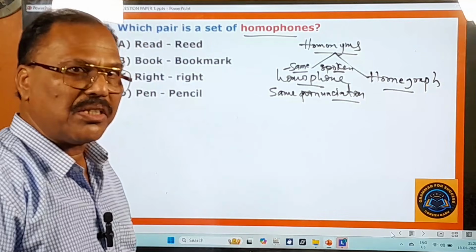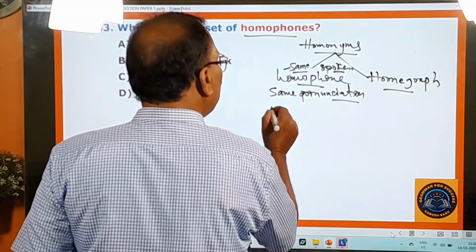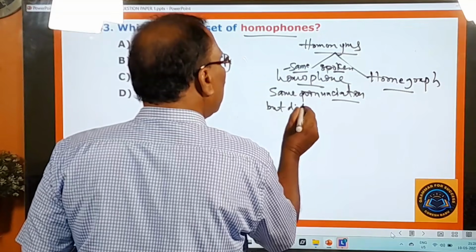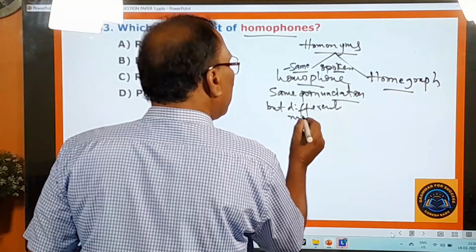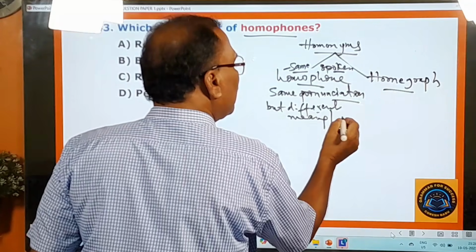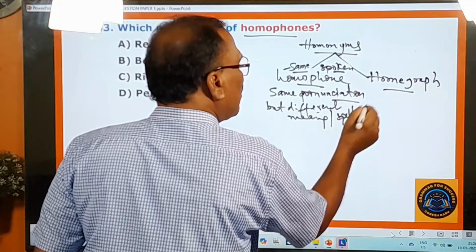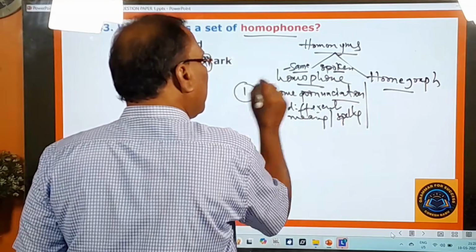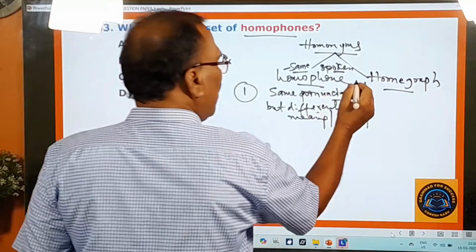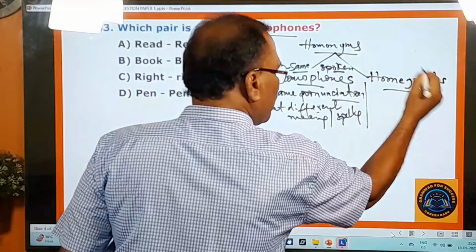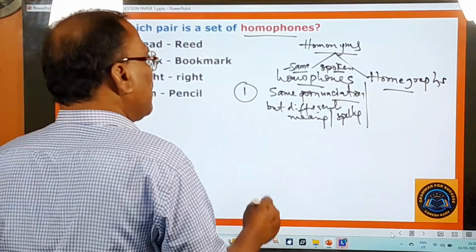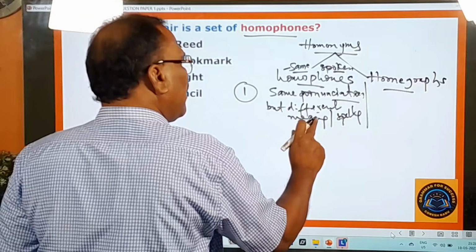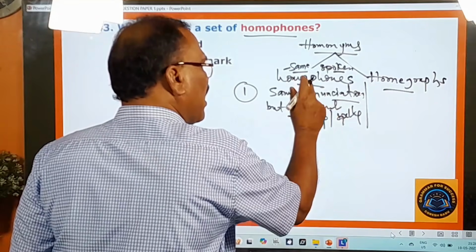Same spoken means what? Same pronunciation. Same pronunciation, but different meaning and different spelling. So these two things are there. This is the first variety of homophones. Same pronunciation but different meaning and different spelling, so they are called homophones.